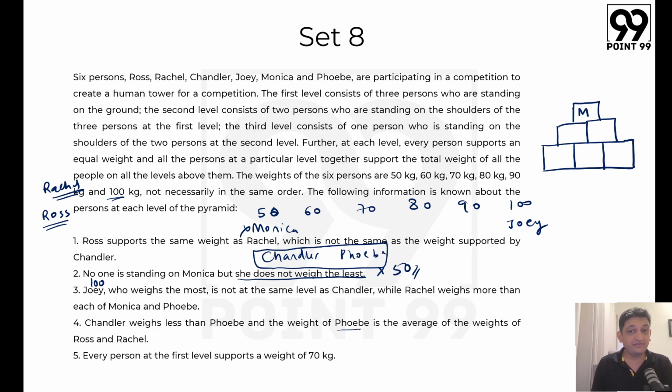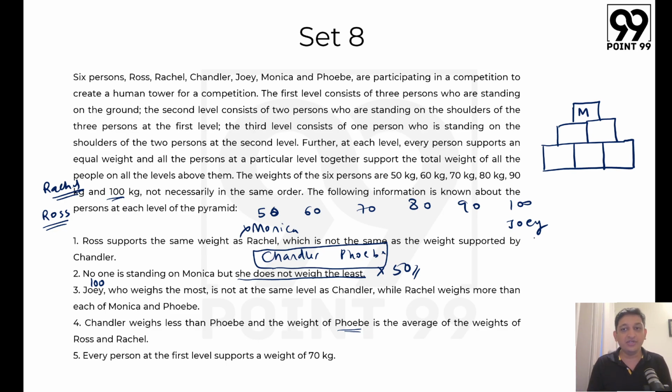We also know that the weight of Phoebe is the average of the weights of Ross and Rachel, which basically means that Ross could be heavier than Rachel, or Rachel could be heavier than Ross, but the problem is Phoebe has to be between these two. So there might be one of Ross and Rachel to the left of Phoebe, and one of Ross or Rachel to the right of Phoebe. What does that tell me? I know that there are definitely two people to the left of Phoebe for sure. That much we know. We also know that there are definitely two people to the right of Phoebe.